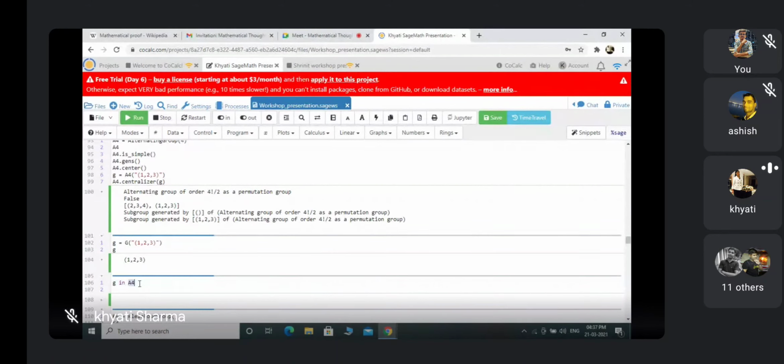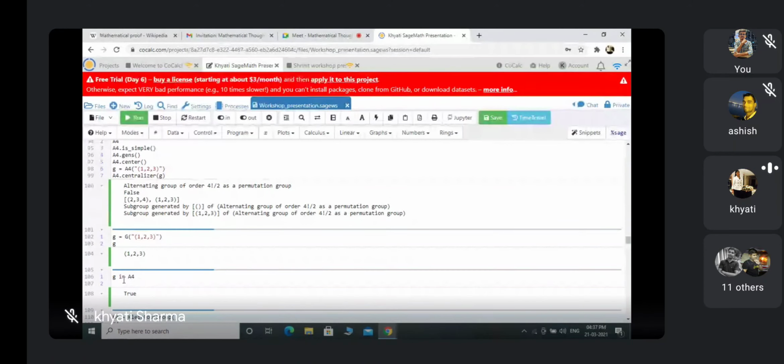So this is true. Means this element of S5 is in A4. So this is true. So this thing we can also check. So till now, is it fine, or do you want to ask any question related to anything, please?